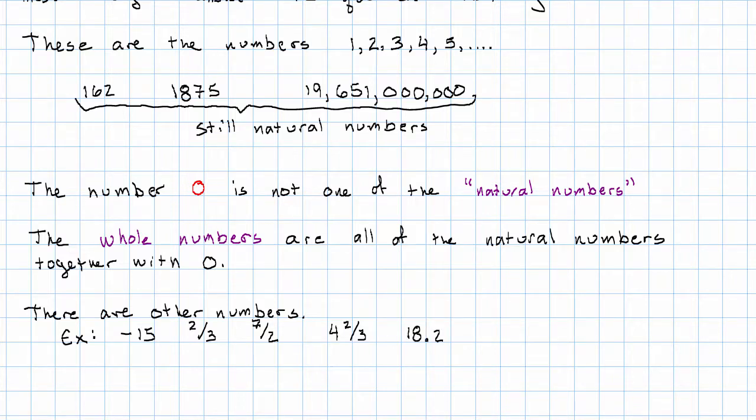And as we move on further in the course, we're going to meet some numbers that aren't even that nice. Numbers like the square root of 3 that turn out to be even more complicated than fractions. All of these are not whole numbers. These do belong to other families of numbers that we're going to meet later on.